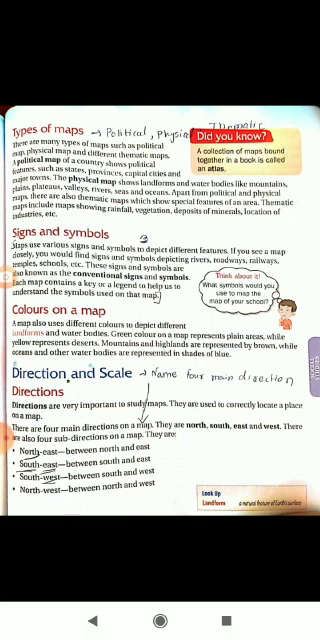Now the next point which we are going to discuss is about types of maps. Now there are basically three types of maps. There are many types of maps such as political, physical and thematic maps.